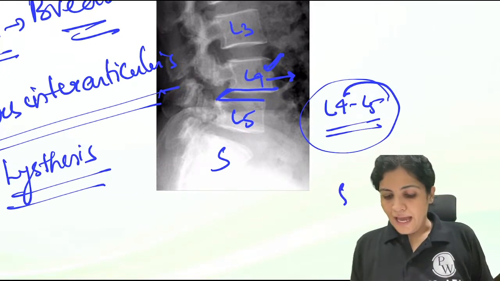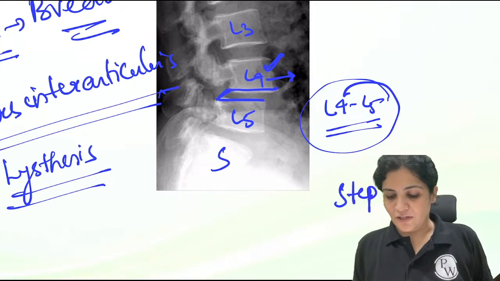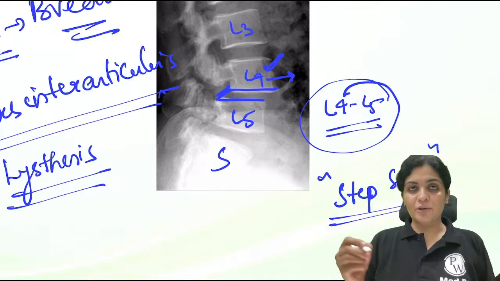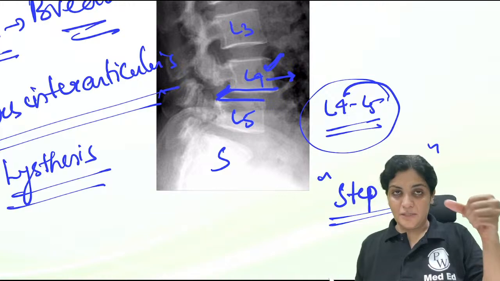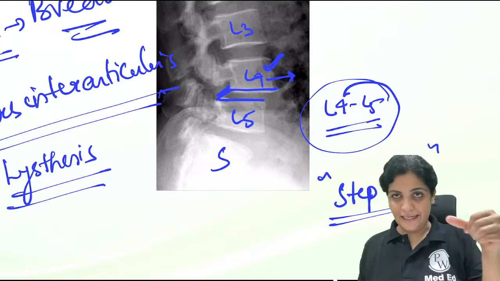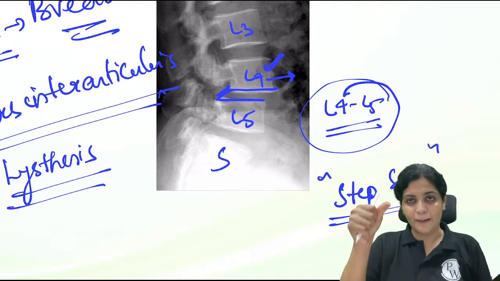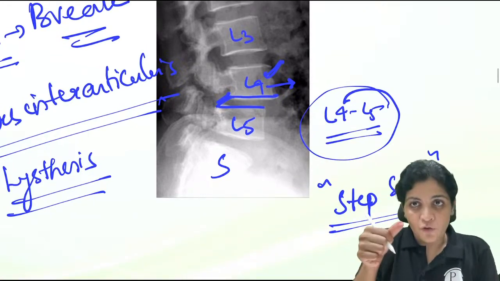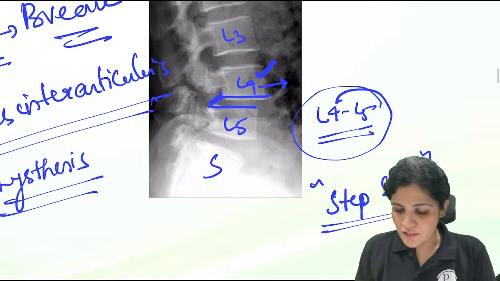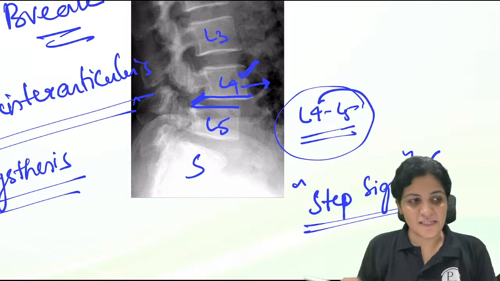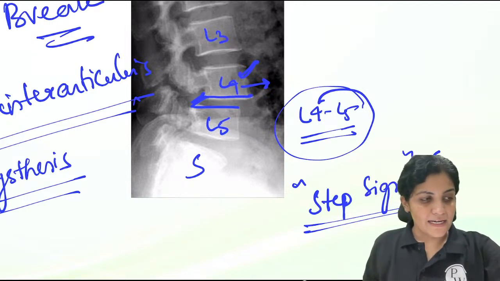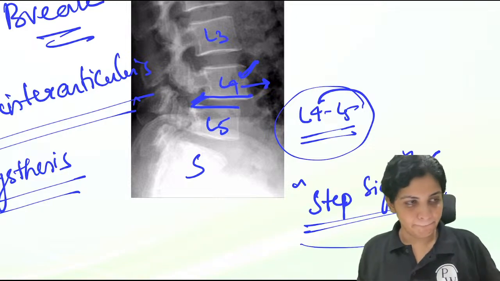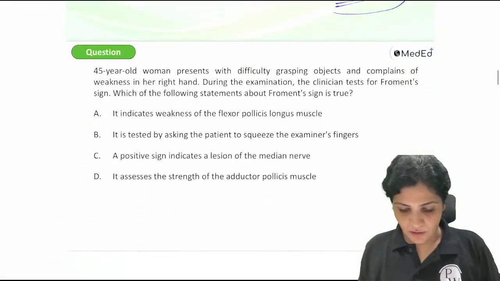Very good, Piku. And there is a step sign. As you see, there is some gap here. Whenever you palpate the spinous processes during clinical examination in the OPD, you see that there is some forward movement of the upper vertebra, and this is called the step sign. So step sign is seen in which condition? It is seen in spondylolisthesis. Okay, clear? So that is about the terminology.